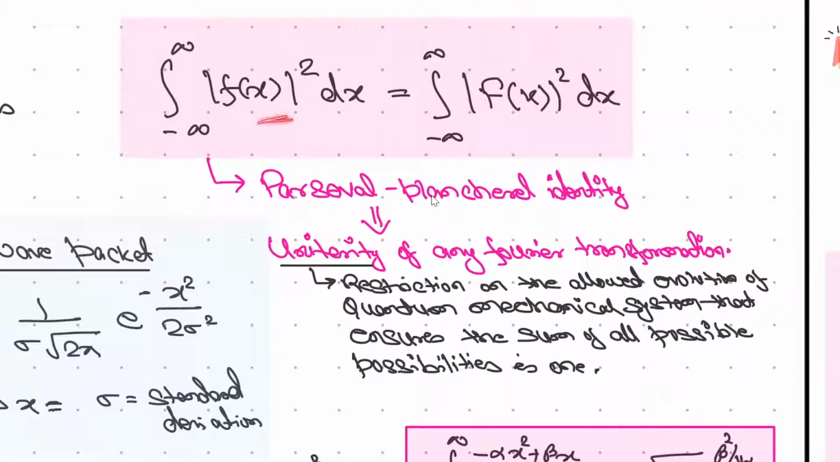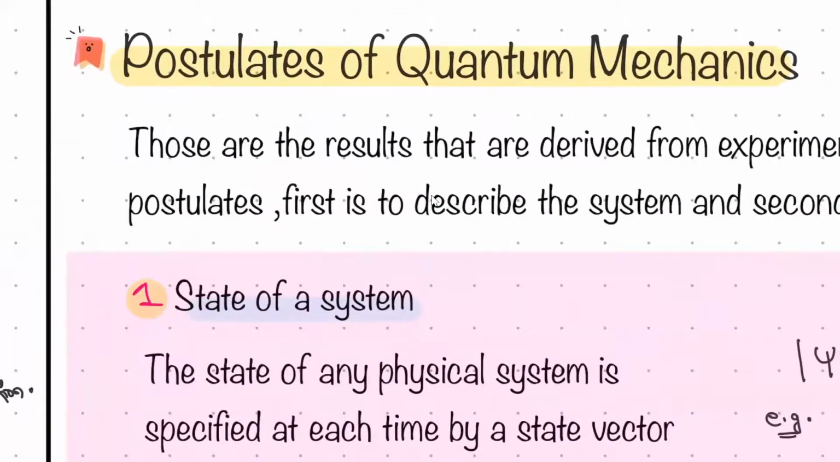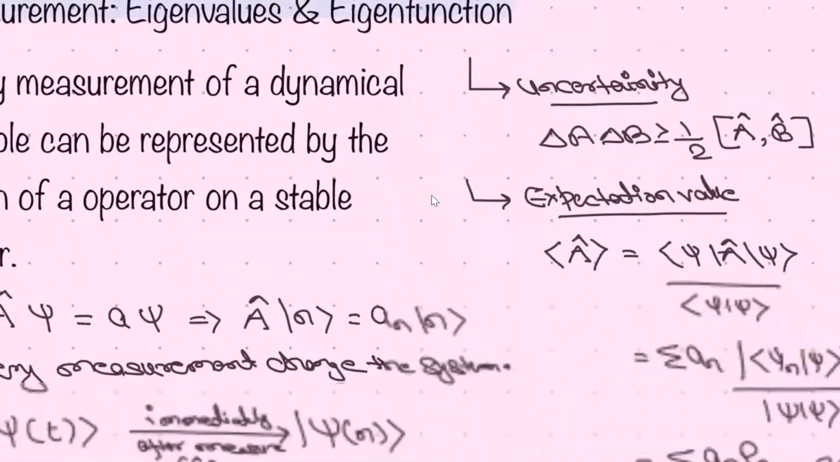Here it is x, here it is k. So unitarity of any Fourier transformation is valid also for the Heisenberg picture: the restriction on the allowed evolution of a quantum mechanical system ensures that the sum of possibilities is one, right? So any quantum mechanical system will evolve in such a way that the probability of finding the particle all over the space is always equal to one, right?